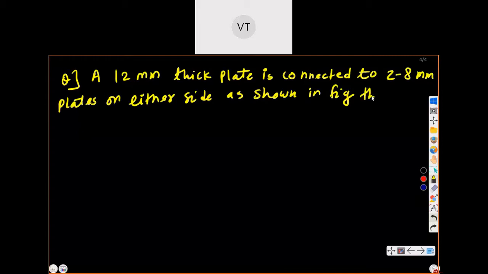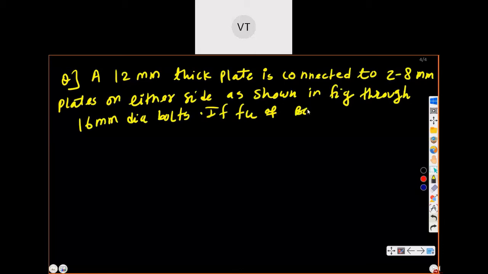Through 16 mm diameter bolts, if Fu, the ultimate strength of bolt material, is 400 megapascal, partial safety factor is mentioned.